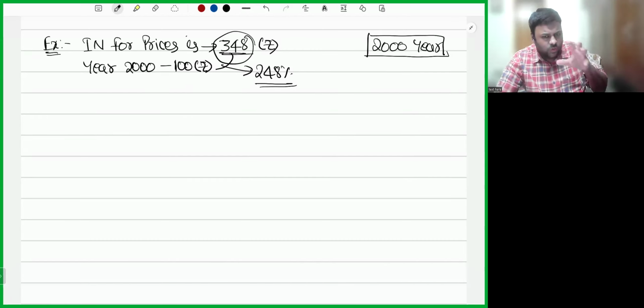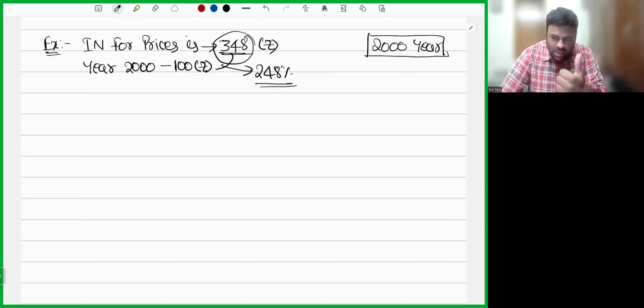And these index numbers are especially used in the stock market. When you go to CA Inter and CA Final, in many places we use index numbers. That's the reason it is given in the syllabus. So what do index numbers tell you? They just tell you the changes in prices, changes in quantity, and changes in value over a period of time.